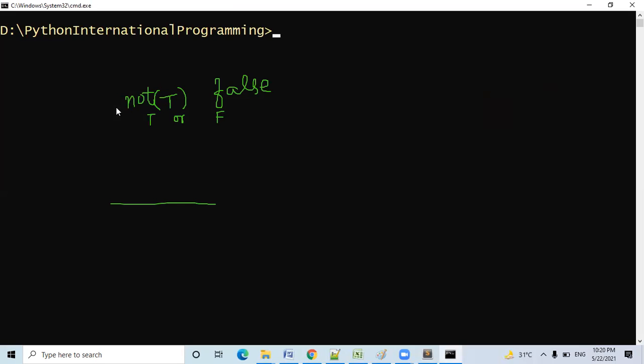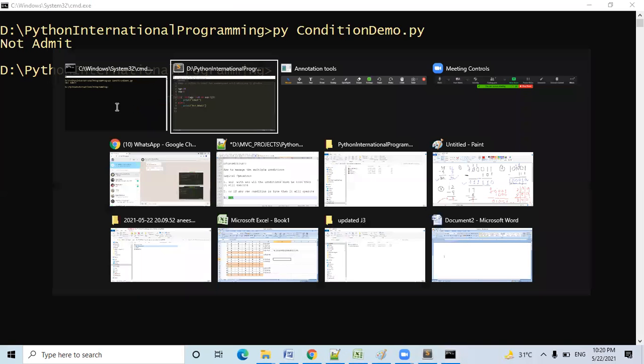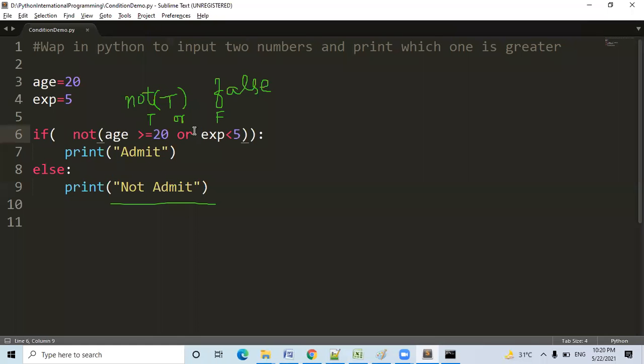Okay. Let me show. Whatever we are thinking, deciding, it should be practically implemented. Now, can you please tell me what will happen right now? Sir, the overall condition will be true and not will convert it into false. No. Yes. So it will print admit.